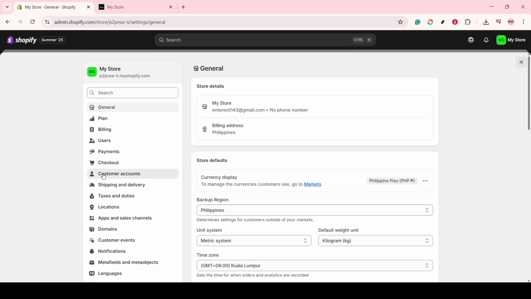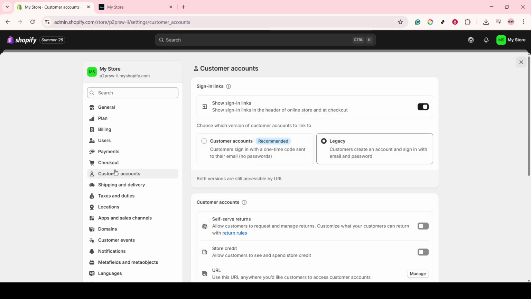This section is crucial as it provides the necessary settings to manage how your customers will interact with their accounts on your site. Once you're in the Customer Accounts section, you'll be presented with several options. These options offer different ways for customers to create and access their accounts in your store. For this tutorial, I'll focus on the Legacy option. This option is labeled as Customers Create an Account and Sign in with Email and Password. Selecting this choice provides a straightforward, familiar experience for users, as they can easily create an account and later access it using their email and password.